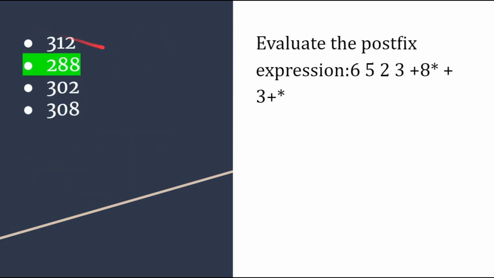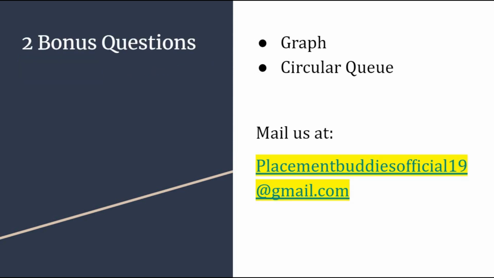The next question is, you need to evaluate the postfix expression 6 5 2 3 plus 8 star plus 3 plus star. Once you solve this question, you will get the answer as option B, 288. Now we are done with the questions. There are 2 more bonus questions from the topics graph and circular queue.